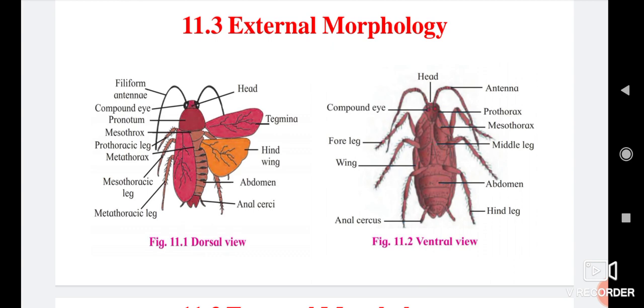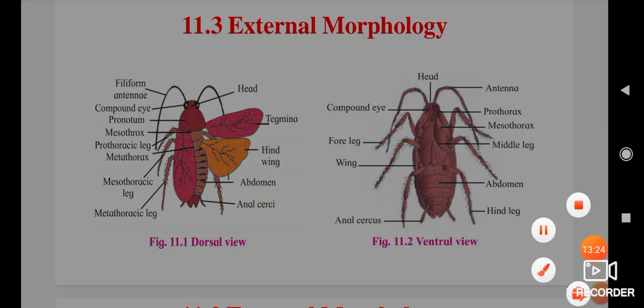Thorax. The thorax of cockroach is three segmented. The anterior part is called prothorax, the middle part is called mesothorax and the posterior part is called metathorax. Thorax bears three pairs of walking legs ventrally and two pairs of wings attached dorsally.